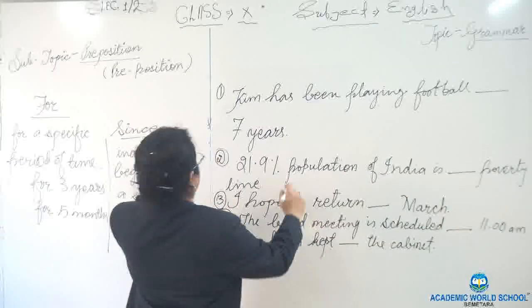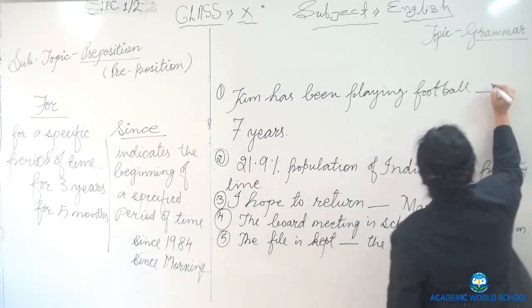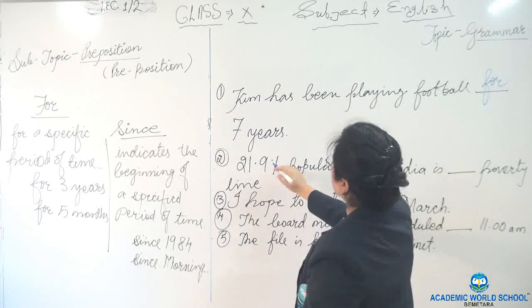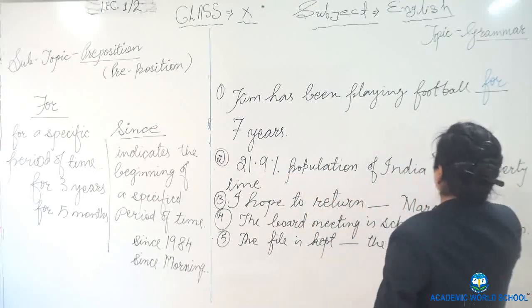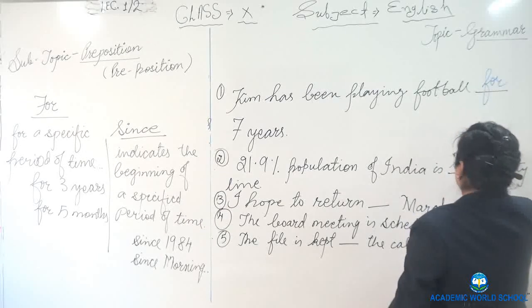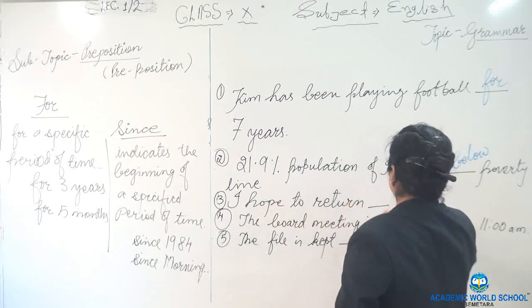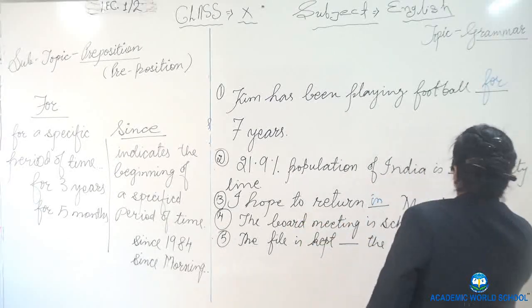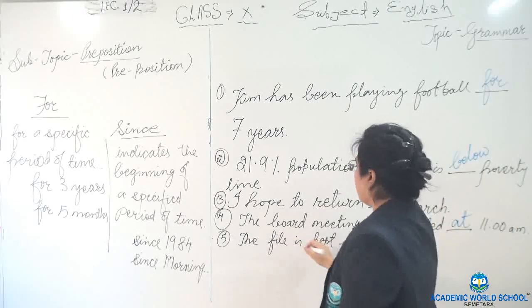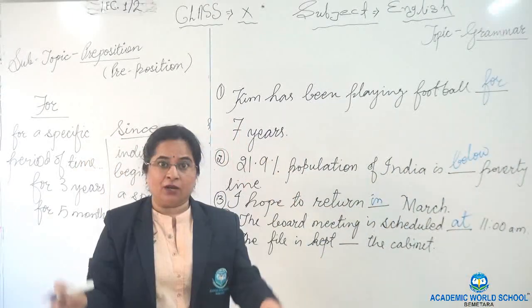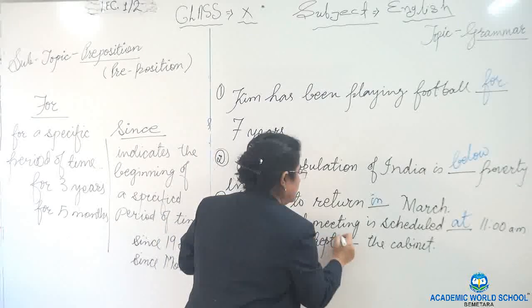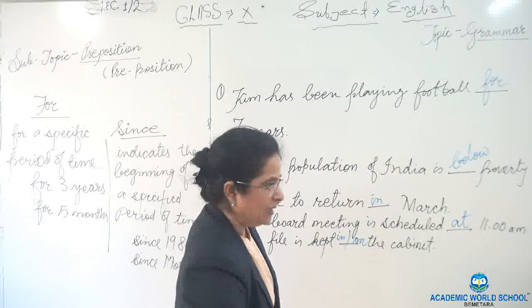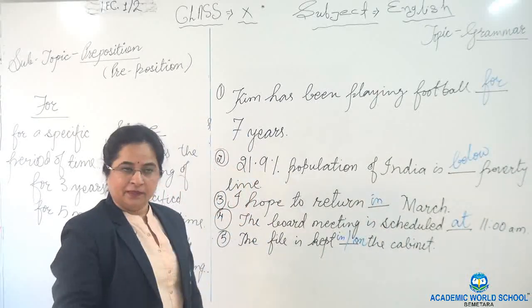Okay. Kim has been playing football for 7 years. 21.9% population of India is below poverty line. I hope to return in March. The board meeting is scheduled at, the file is kept, it could be an enclosed area, if I am talking about that then in, and it could be also on, both. Okay. Is it clear to all of you?